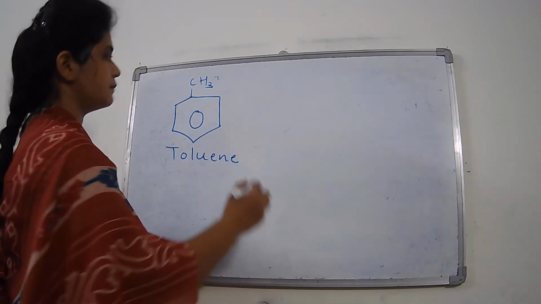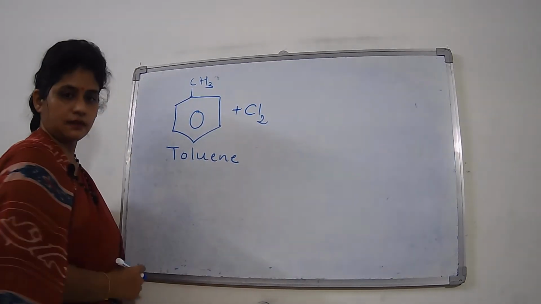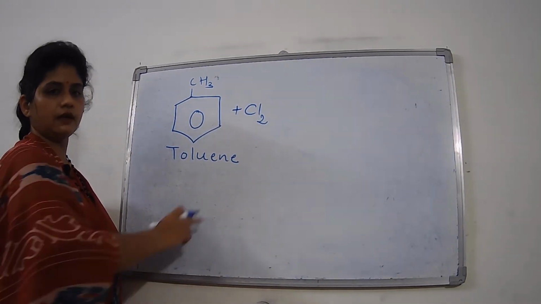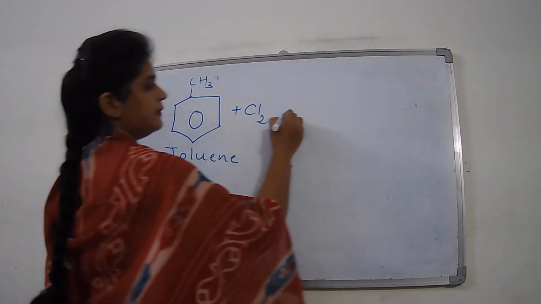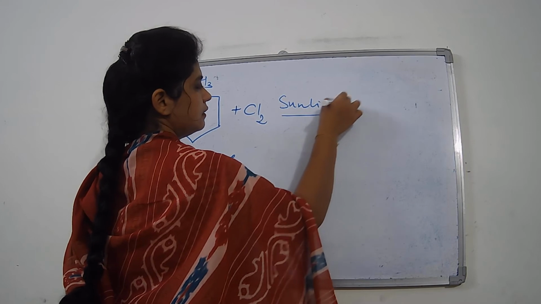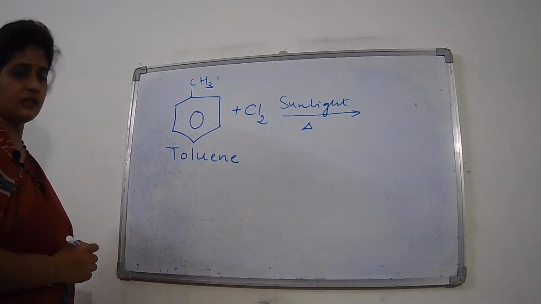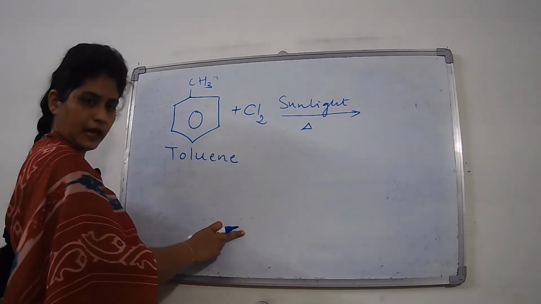The very first method is simple chlorination. Whenever toluene undergoes chlorination in the presence of sunlight, or when we heat this compound, a free radical mechanism takes place.